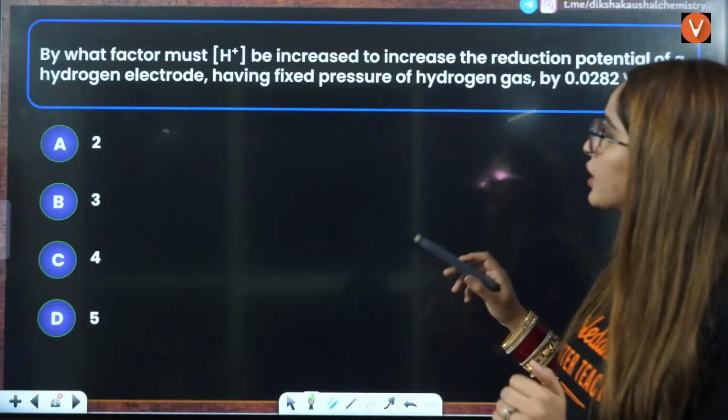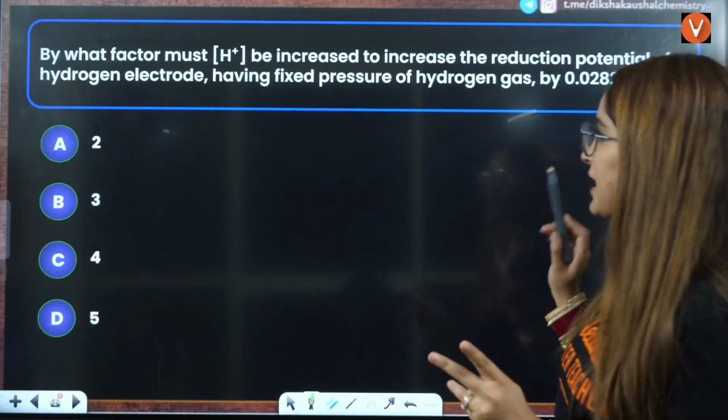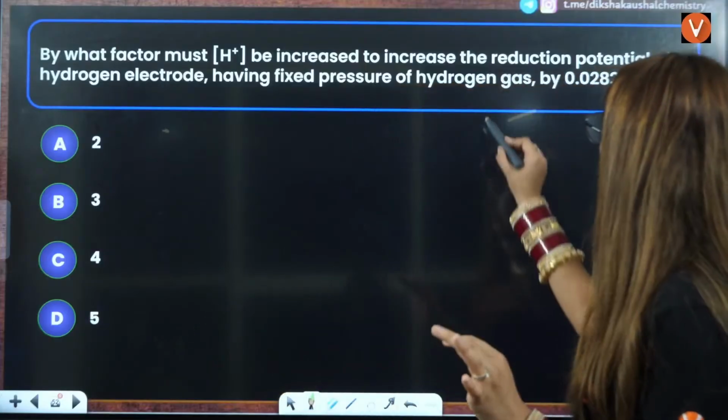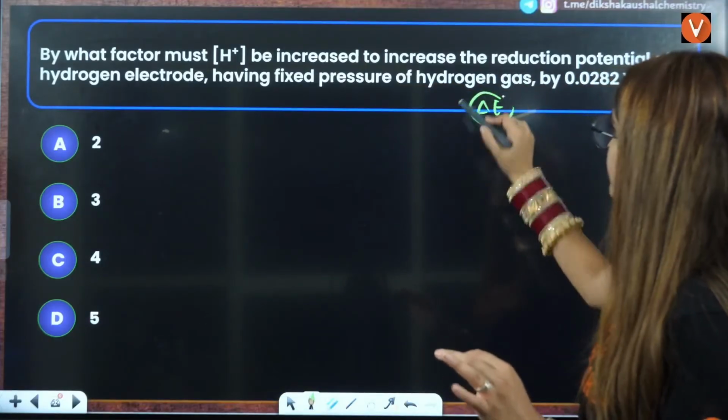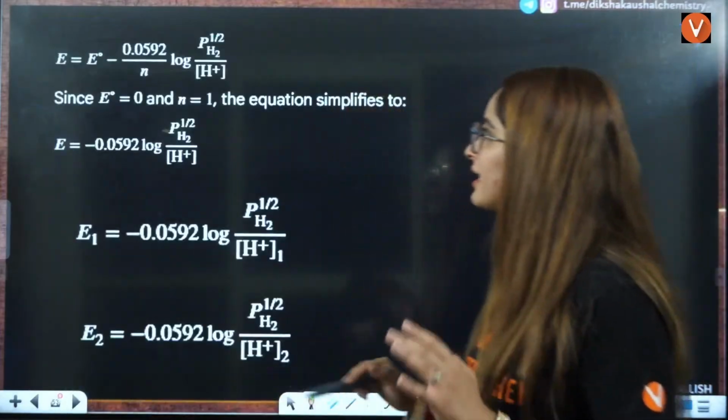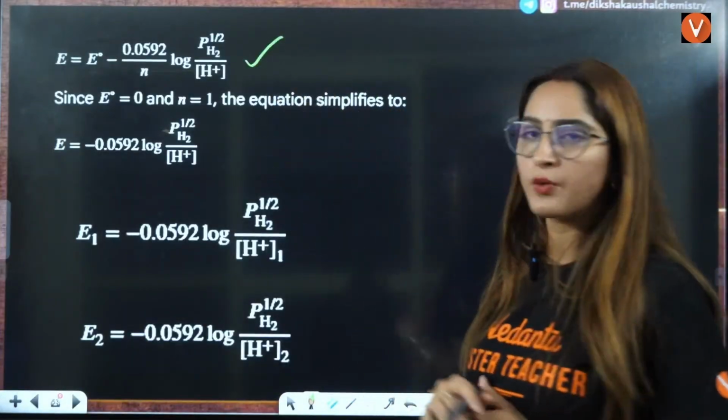So they are asking about the hydrogen electrode at fixed pressure. This will be solved by the Nernst equation, because they have given you the delta E in two cases, and they are asking you the ratio of those two things. So directly, this is your Nernst equation.